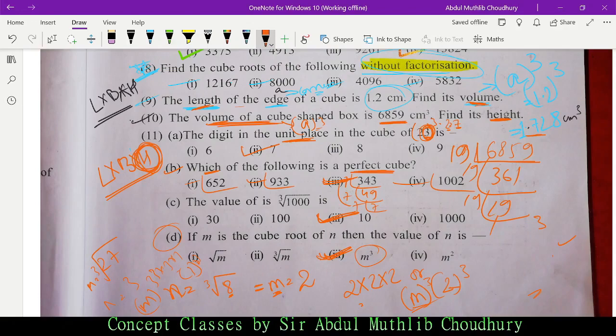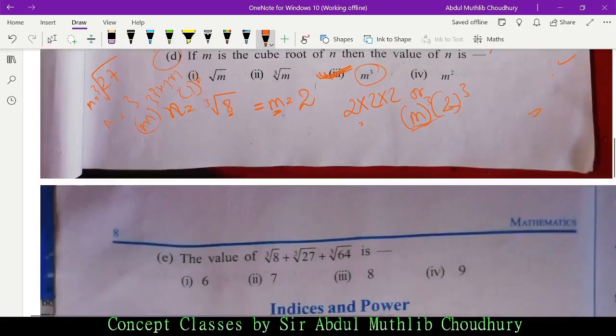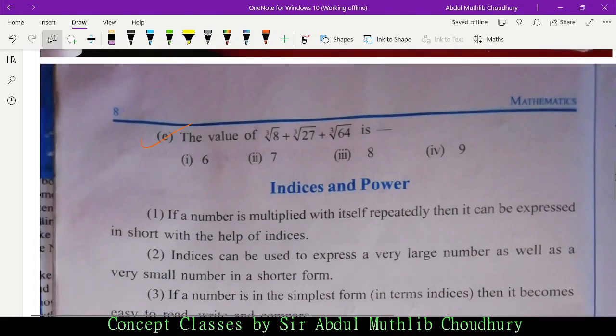Now do you have any other question? Yes, question number E. The value of cube root of 8, cube root of 27 and cube root of 64 is very simple. We factorize first. You must be very much an expert now, the Ronaldo of cubes and cube roots. 2 into 4 is 8, 2 into 2 is 4, 2 into 1.